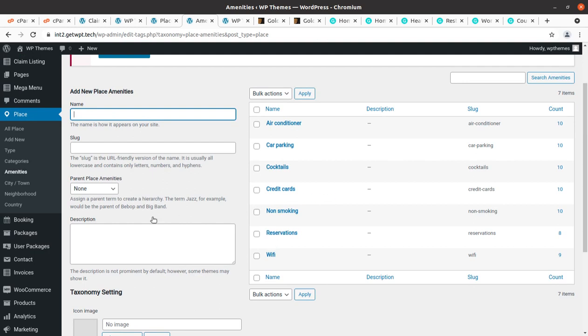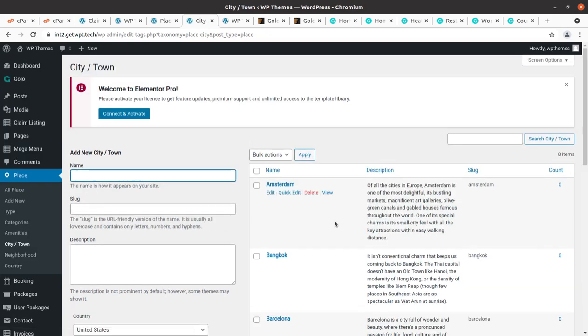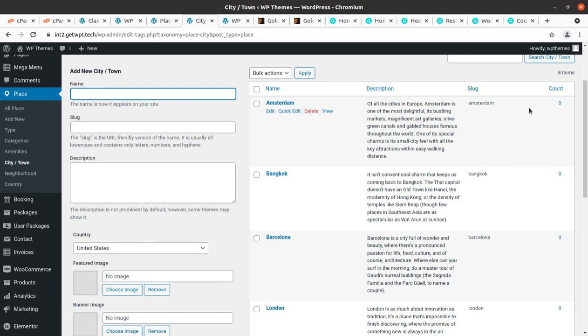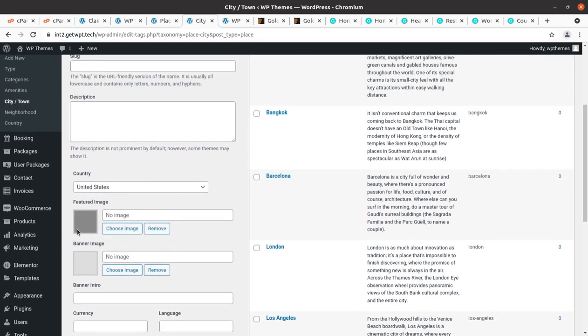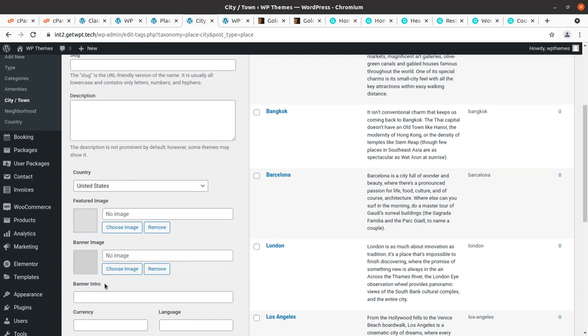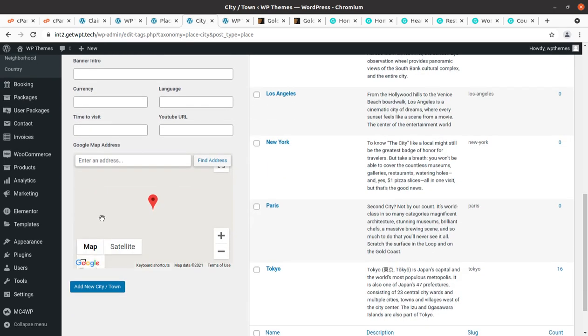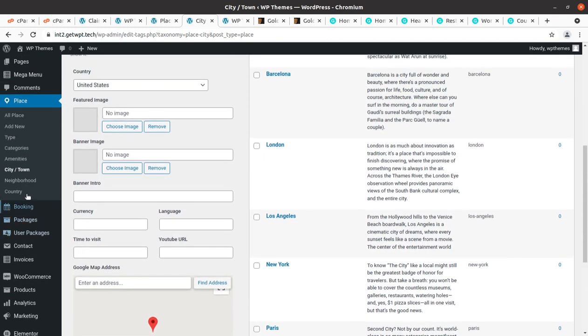So this is a control panel, you can say, of listing. And next is city, town. Similarly, you can add cities and towns for your website, and you can describe the city, and slugs are also here. So this is basically control, and you can add feature image, banner, intro and all. So guide, map is also here, so it is great.